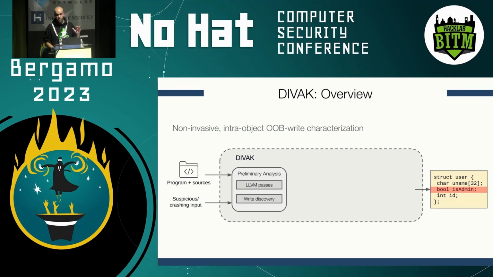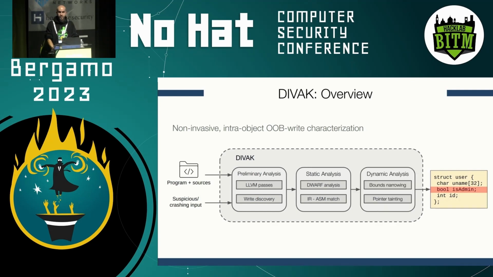Once we have this data, we can then do static analysis on the compiled binary, match the extracted semantic information in the binary code, and create links between the LLVM IR and the binary code. And then finally, we execute the program dynamically, and we leverage taint analysis and bounds narrowing to track writes, identify out-of-bound writes, and identify the affected data structures.